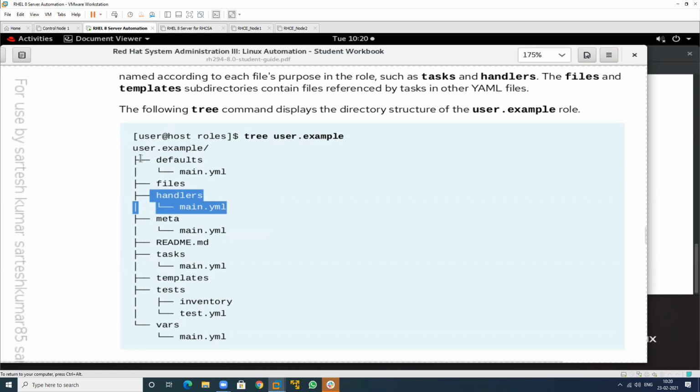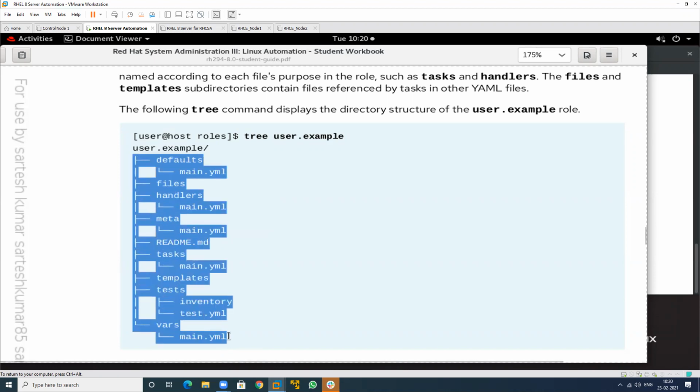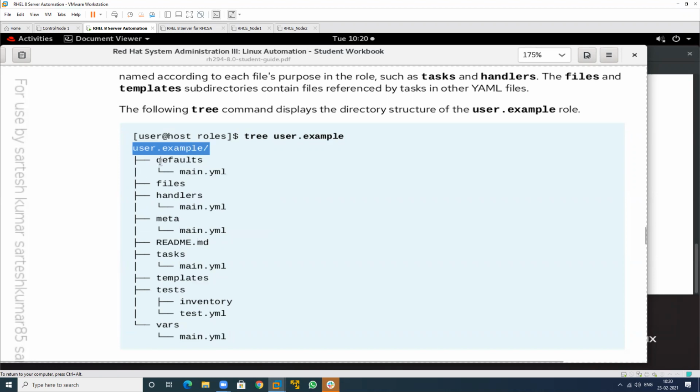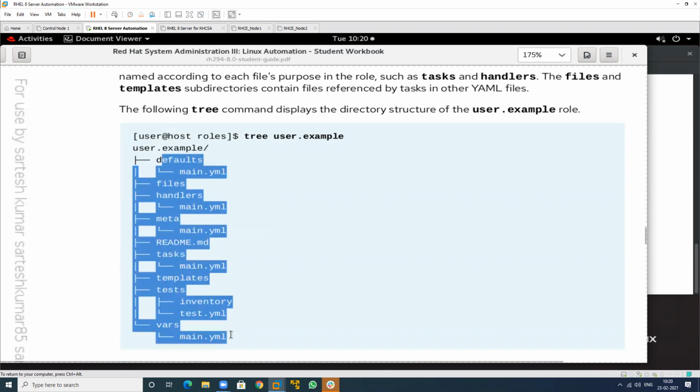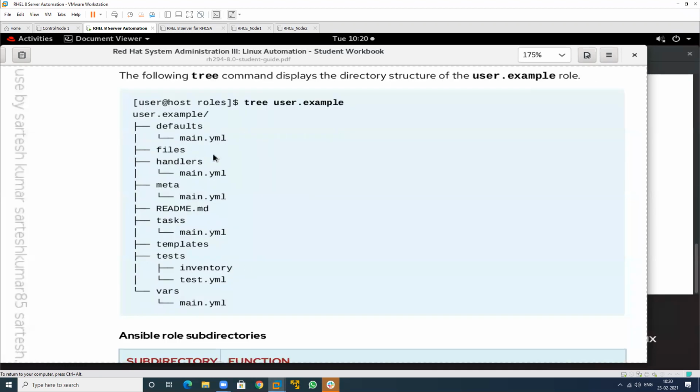So this is the name of the main role structure. At the top level, all of these just work as child directories. So this is the main one, and under this, all these concepts work. This is called the directory structure. This is called the role structure. So these are the main theoretical portions.